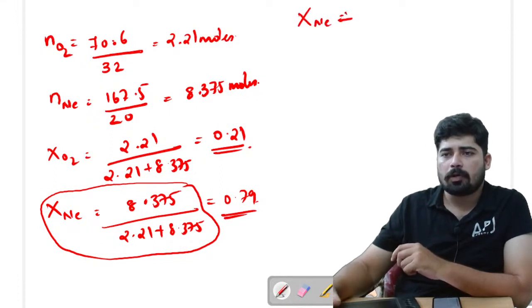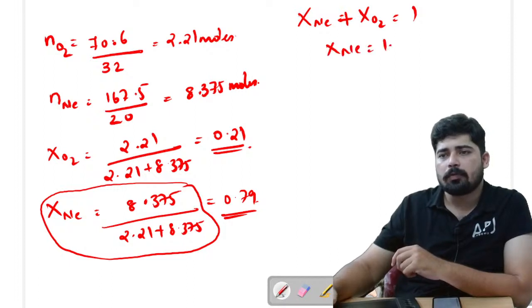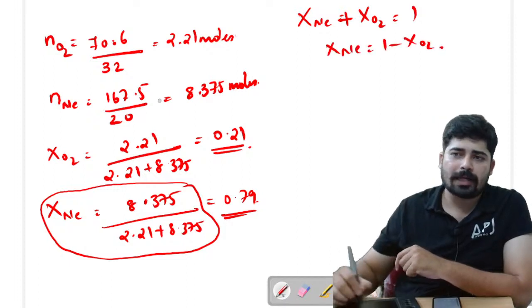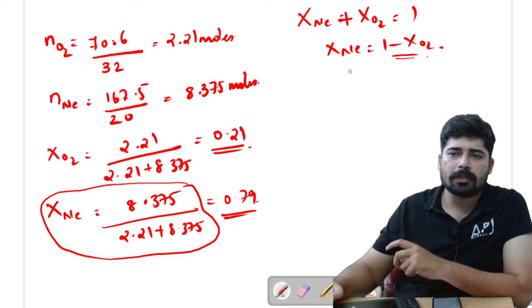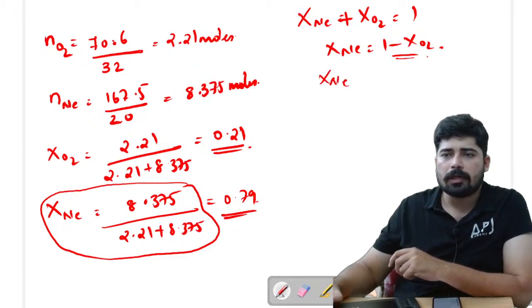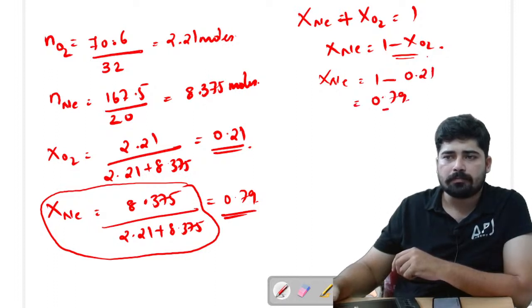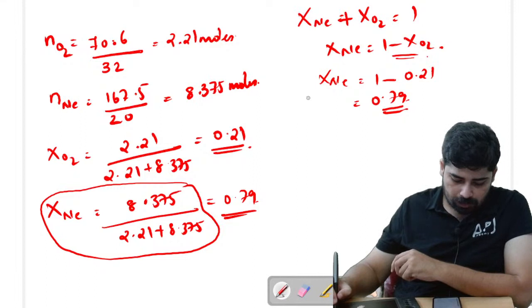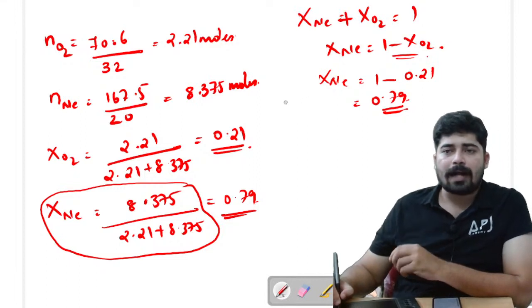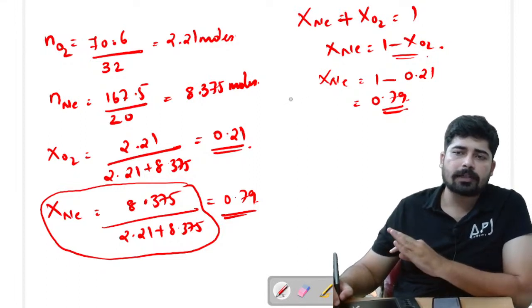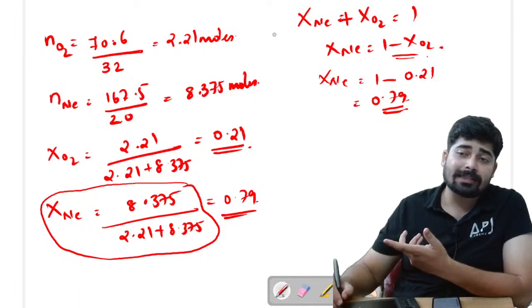Or if you do not want to do this, you can do another formula, that is mole fraction of neon plus mole fraction of O2 equal to 1. So mole fraction of neon equal to 1 minus mole fraction of O2. So that will be the better option. Okay, you can do it like that. So mole fraction of neon equal to 1 minus mole fraction of O2 is 0.21. So you will get a value of 0.79. Okay. Now we got the mole fractions of neon as well as mole fraction of oxygen. Now what's the next step?